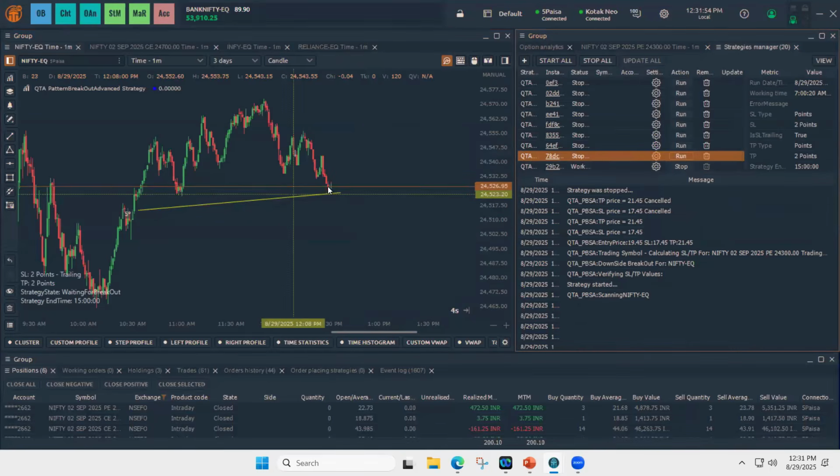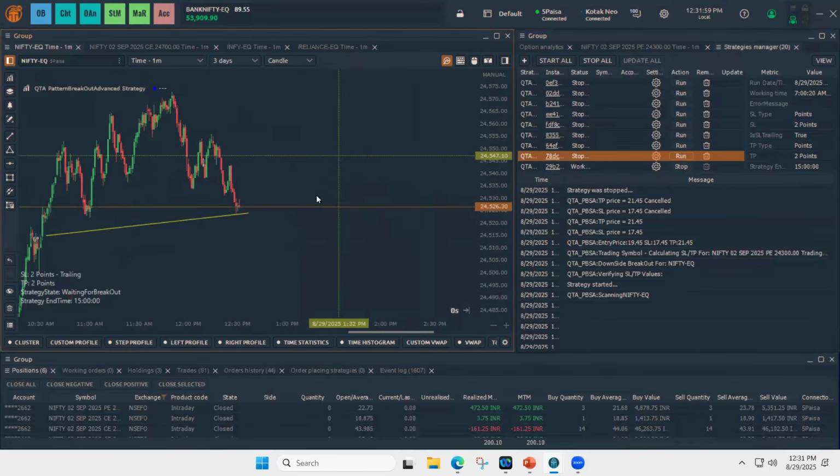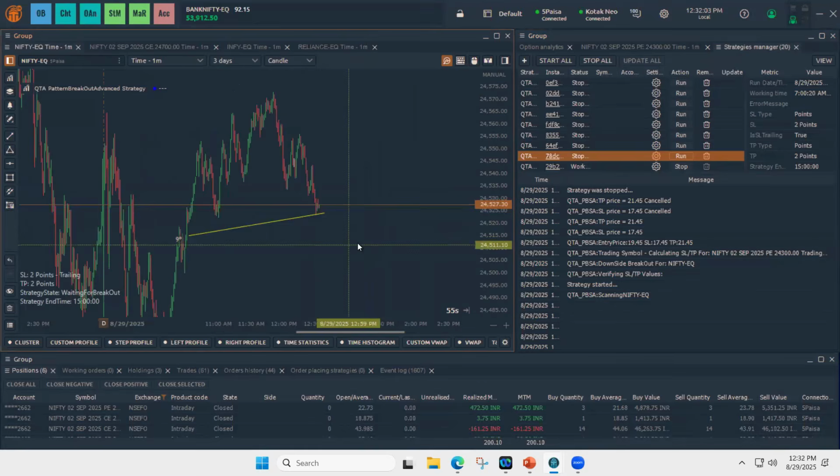So what happens if price doesn't break this level? If price keeps going like this, the trend line gets extended like this, and whenever the price breaks, the trades will happen.